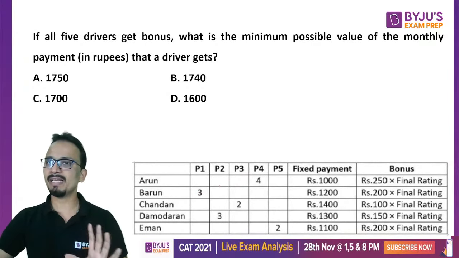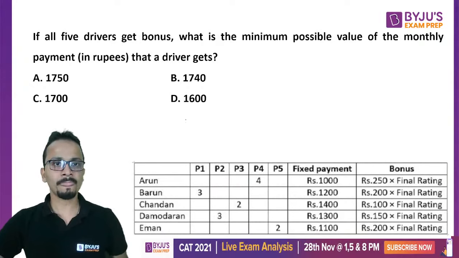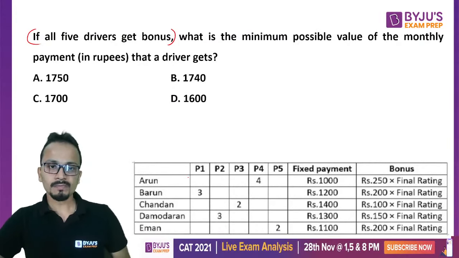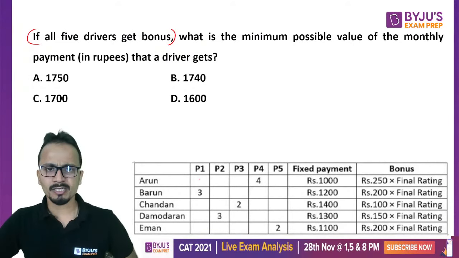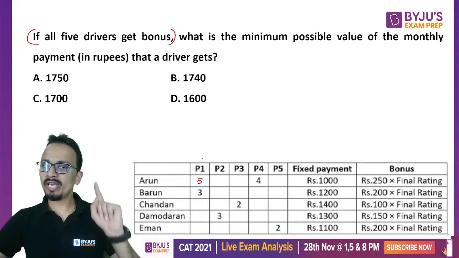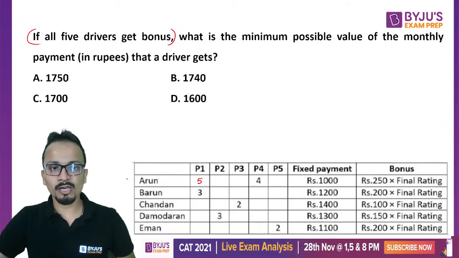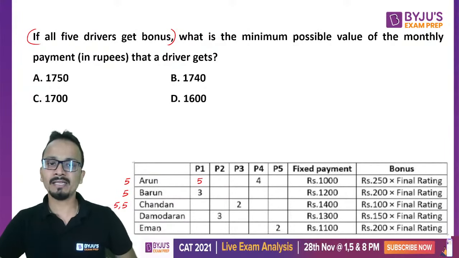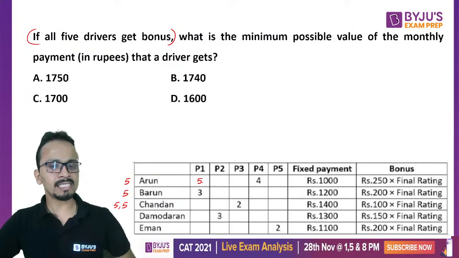Now I have to minimize the points, with the condition that all of them are getting bonus. So if I talk about A, to make A eligible for bonus, I will give him 5. I cannot use 1. So in one of the parameters, A will receive 5. What was the condition for B? B has received one 5. For C, the condition was that C has received 2 5s. There was nothing for D and E. So A has received one 5.